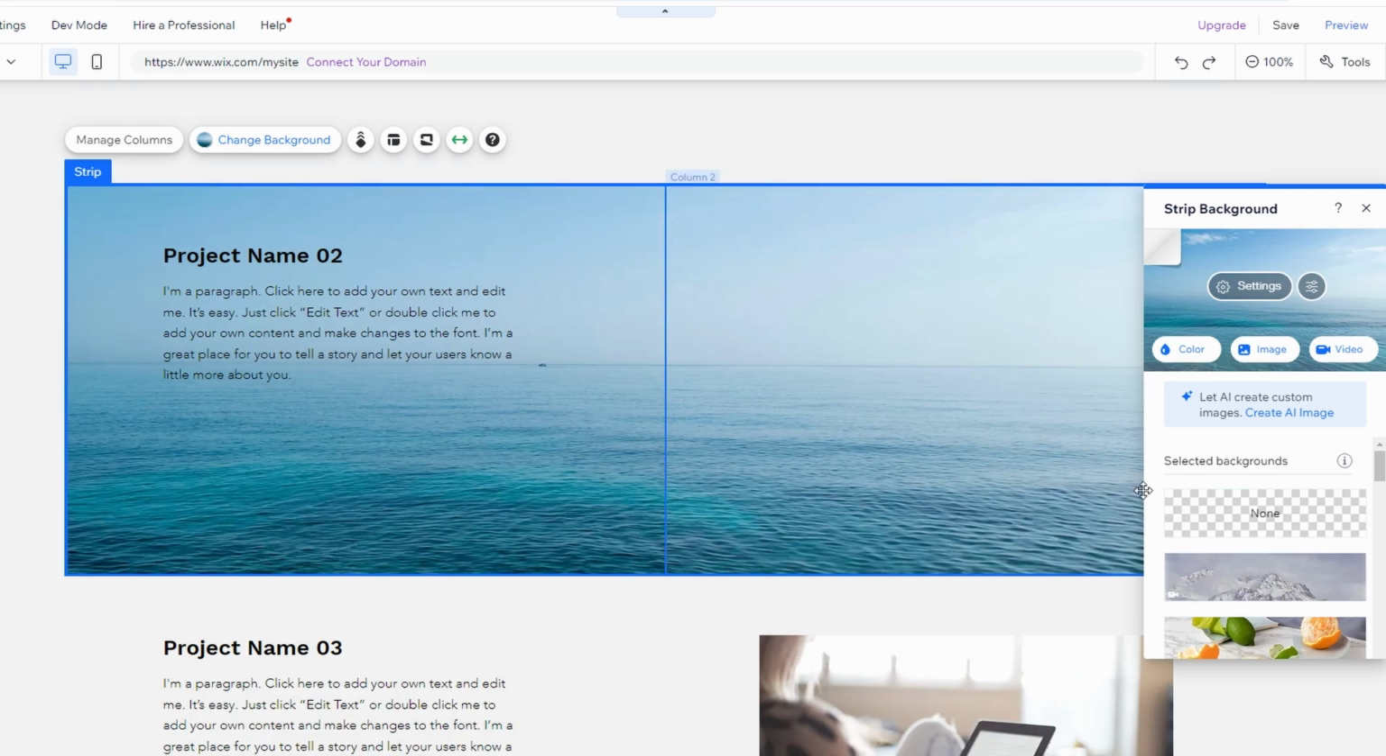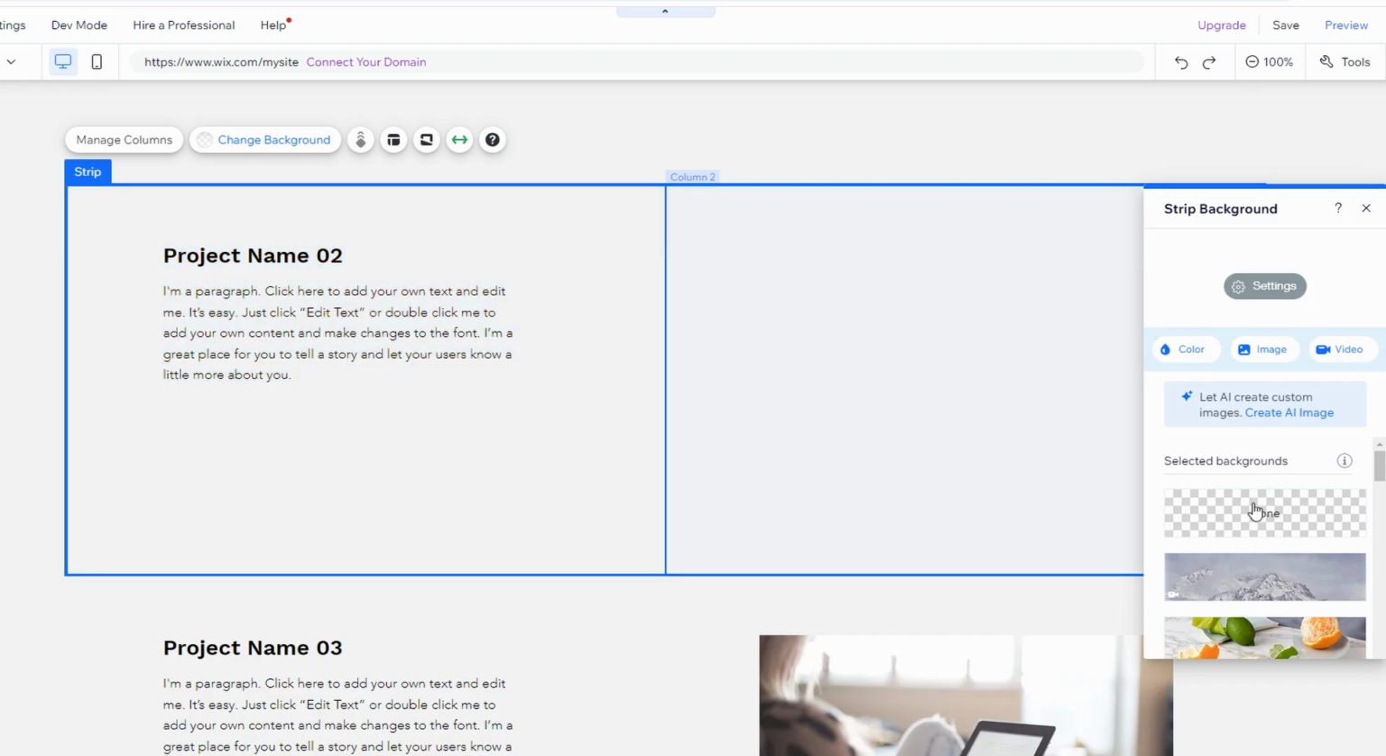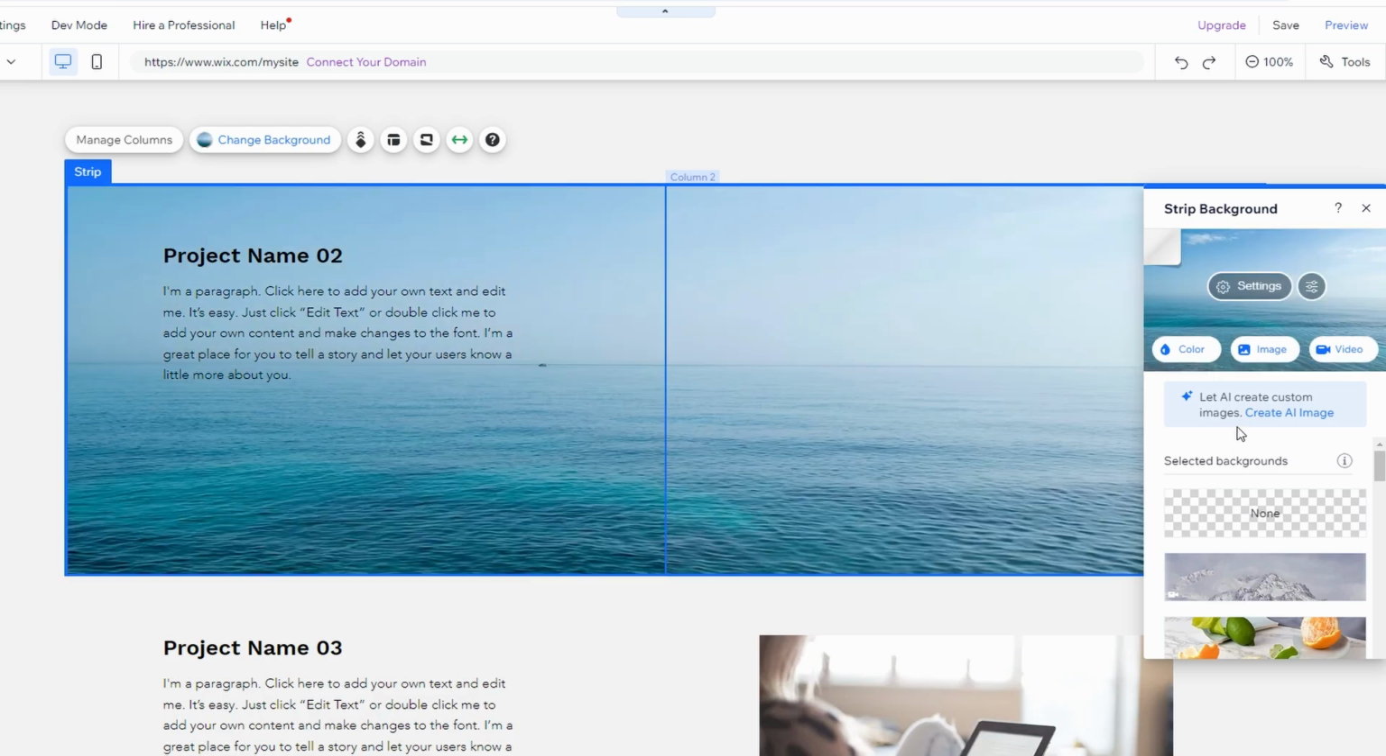If you want to remove the background image entirely, select the None option. This will eliminate the image and reveal the underlying color of your website's background, which is typically white unless you've set it to something else.